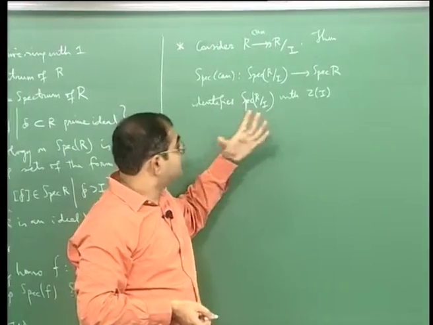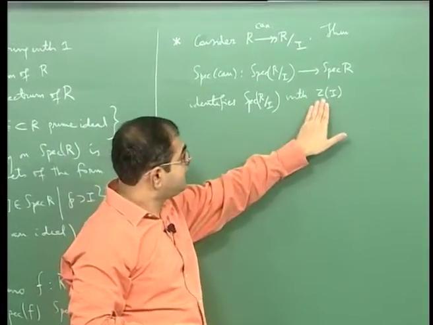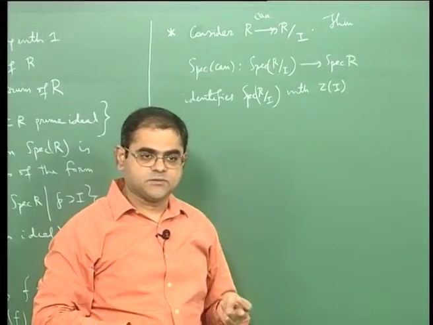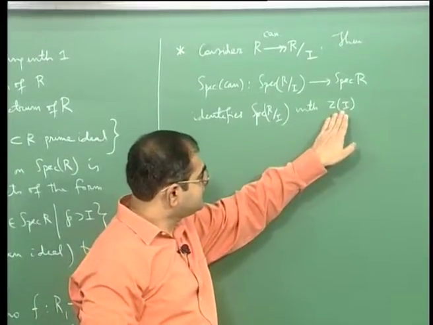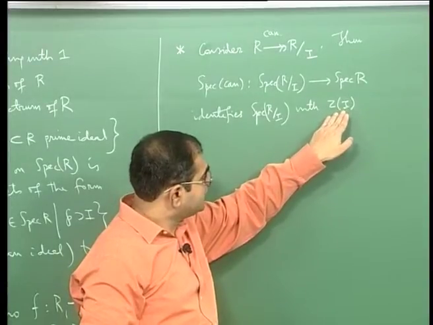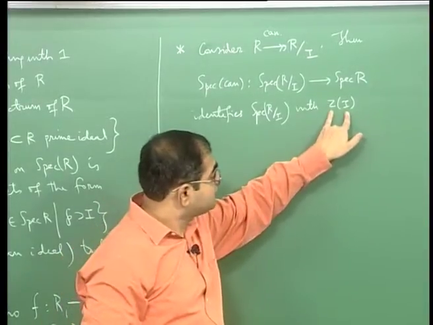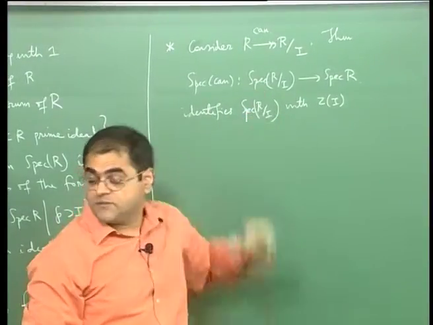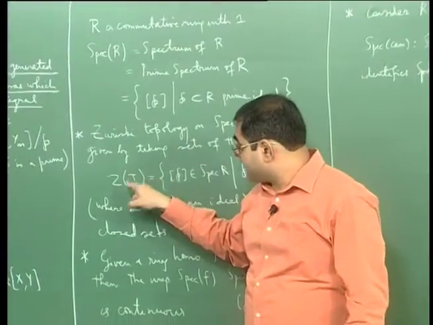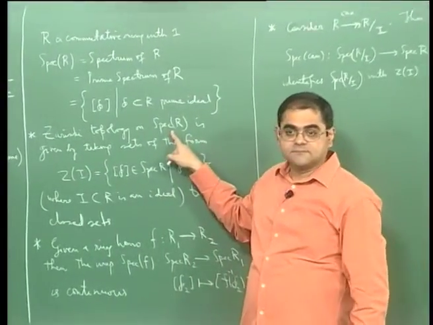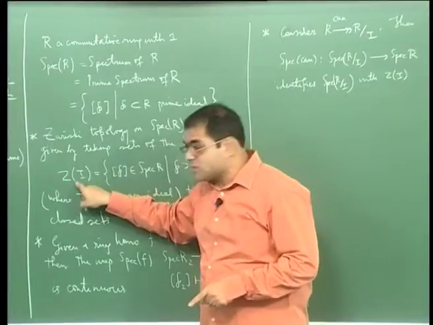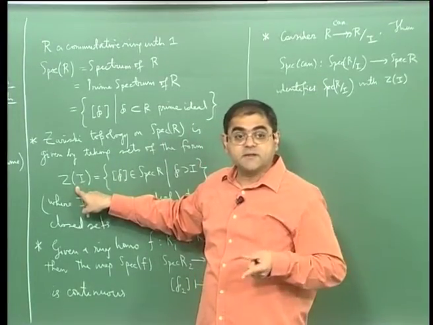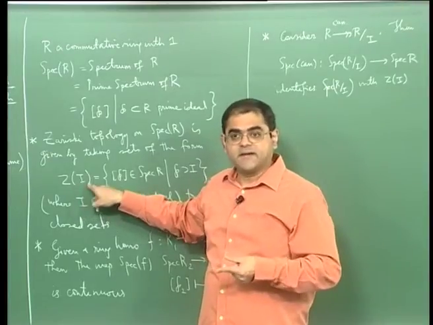So in other words, Z of I is also the spectrum of a ring. The moral of the story is that the closed subset Z of I also is a spectrum. We defined a closed subset inside a spectrum, and it turns out that every closed subset itself can be identified with a spectrum: the spectrum of the quotient by that ideal.